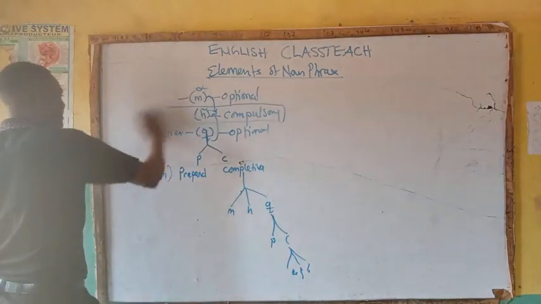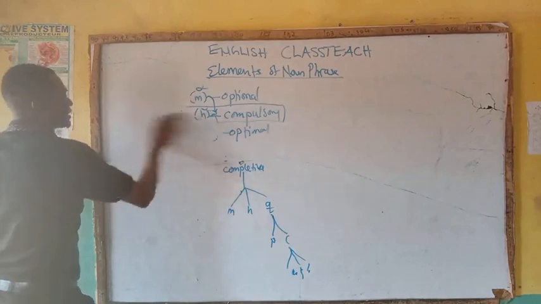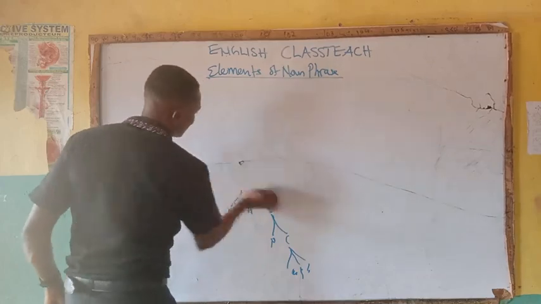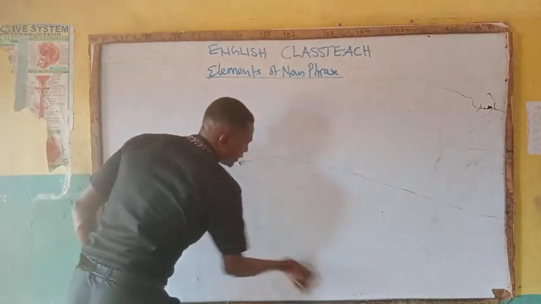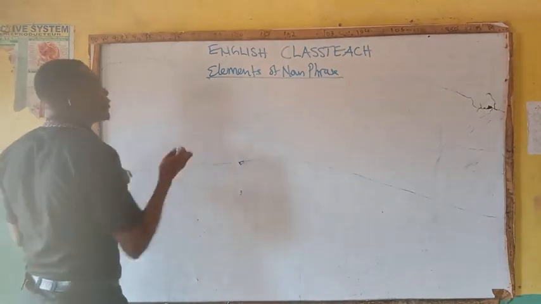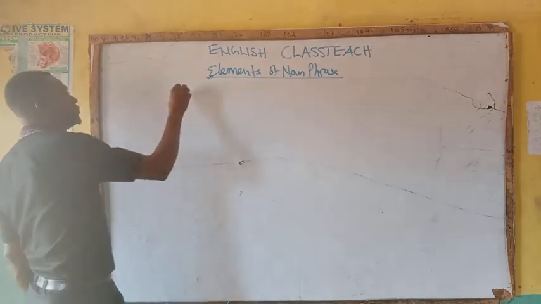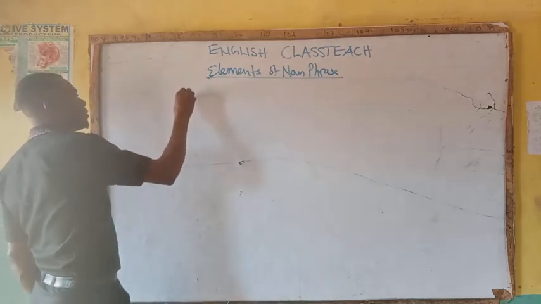Let me just bring it in a tree diagram. In grammar, we call it a tree diagram. So I said a noun phrase comprises modifier.